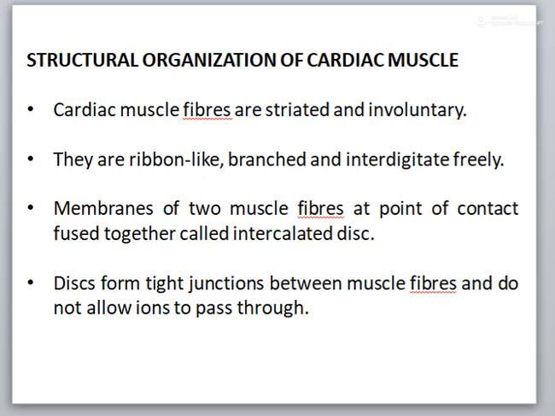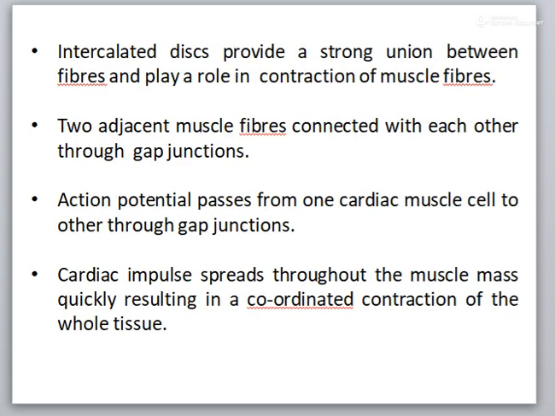The intercalated disc provides a strong union between the muscle fibers and plays an important role in contraction of the muscle fiber by transmitting the pull of one contractile unit along its axis to the next. So it increases the force of contraction.